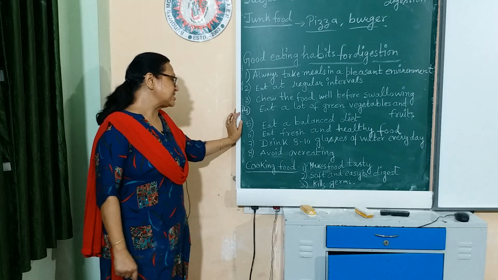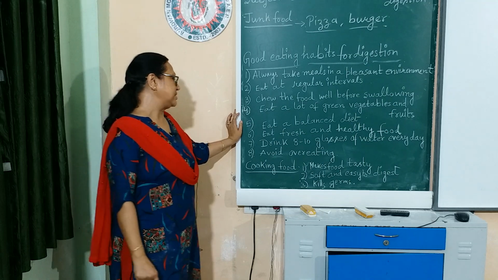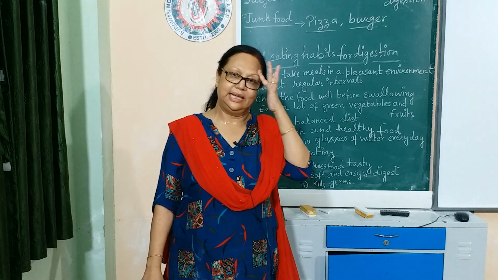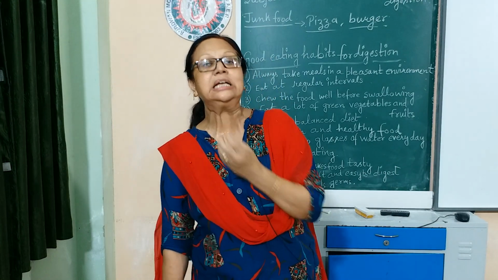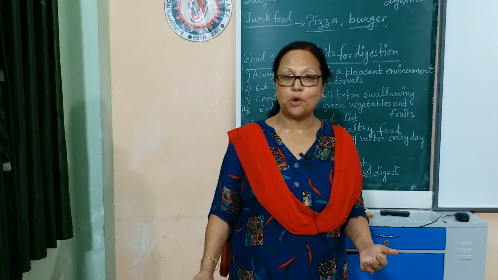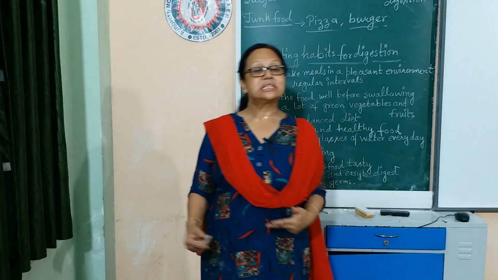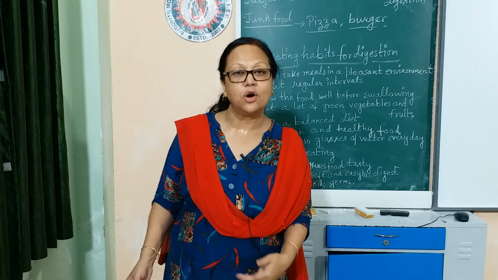Now the next way we have to follow is to drink 8 to 10 glasses of water every day. As we know, water is an important part of our body. Our total body is made up of 65% water.